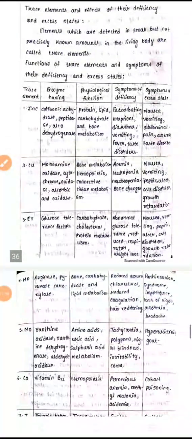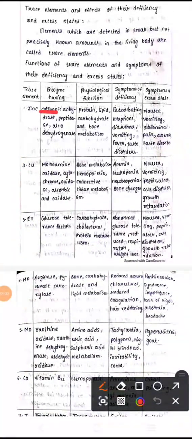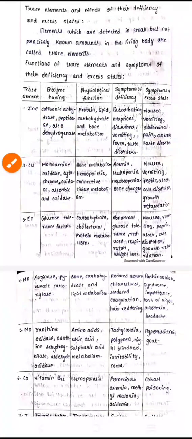Zinc has the enzymes carbonic anhydrase and peptidase, which we just saw, also known as dehydrogenase. Its biological functions are proteins, lipids, carbohydrates, and bone metabolism. If zinc is less in our body, we get diarrhea, vomiting, fever, and taste disorders. If it is more, we get nausea, vomiting, abdominal pain, anemia, and also taste disorders.